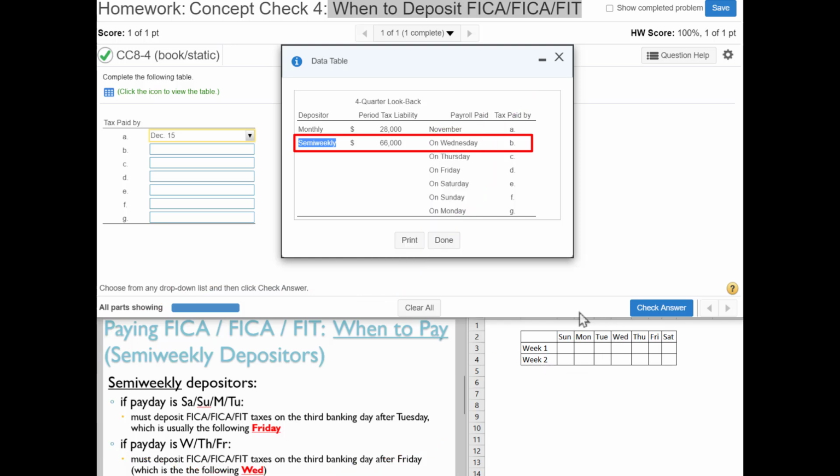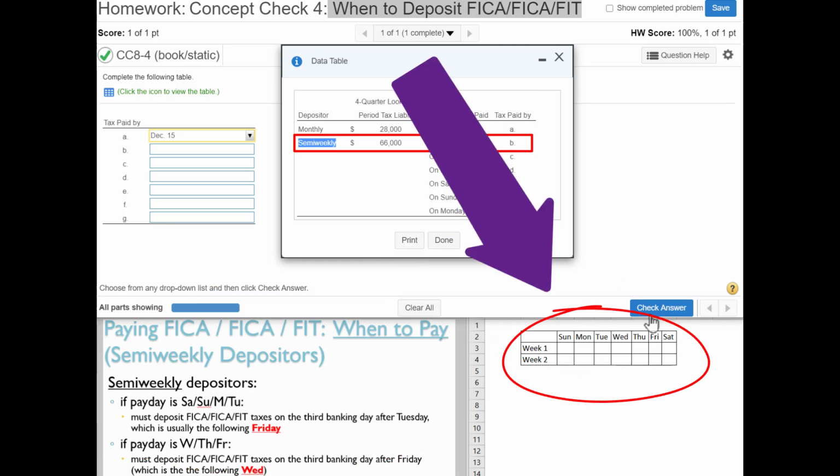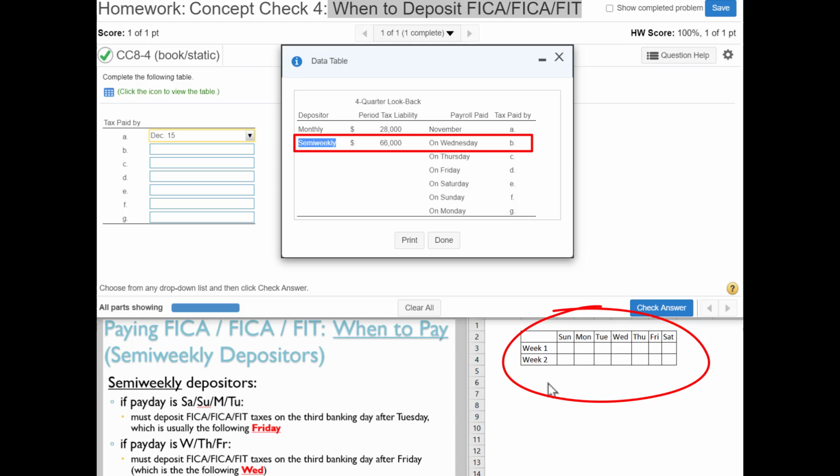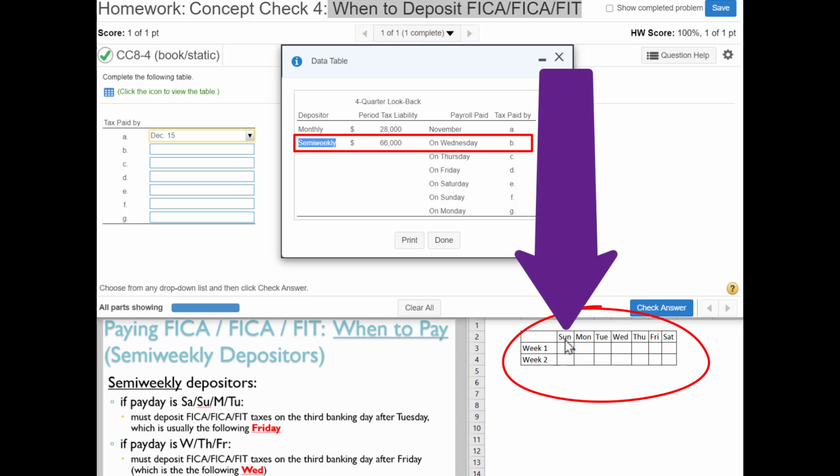All right. So I've got our little calendar over here in Excel. I usually do this on the board in class. This problem is a lot easier if you do this visually. So what's the first day of the week? And this is important to realize. First day of the week is Sunday. If you don't believe that, look at your calendar. Sunday is the first day of the week.